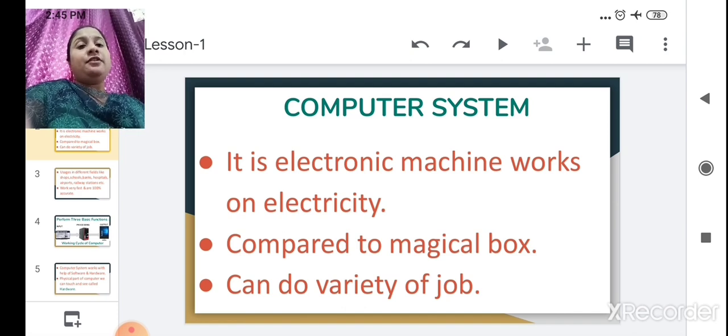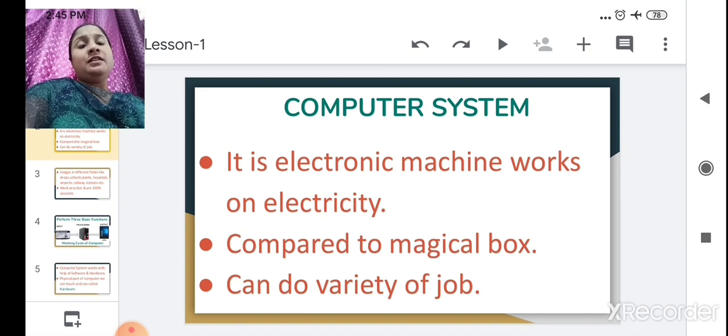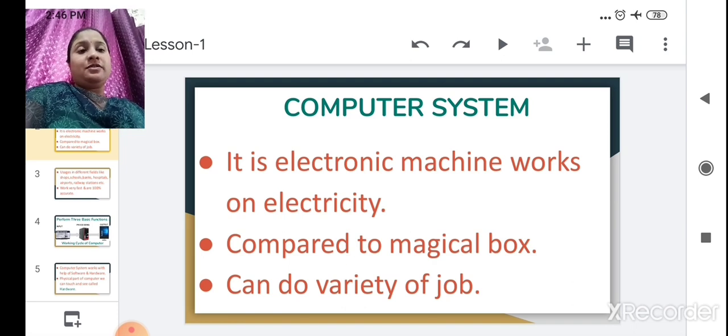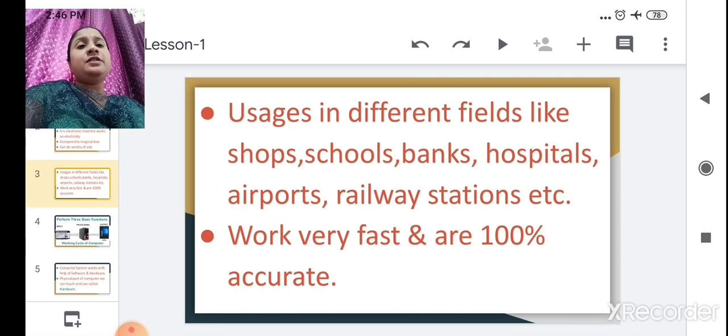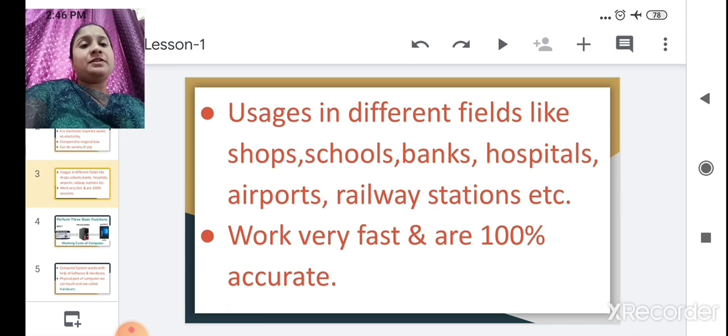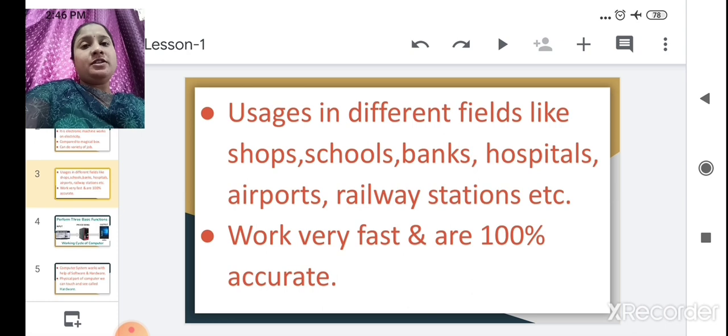It can do a variety of jobs. Now only I have told, you can write, you can draw, you can play, you can listen, learn. All these things you can do at the same time. It is used in different fields like hospital, school, banks, shops, airports, railways, etc. You have also seen this computer system in all these fields.